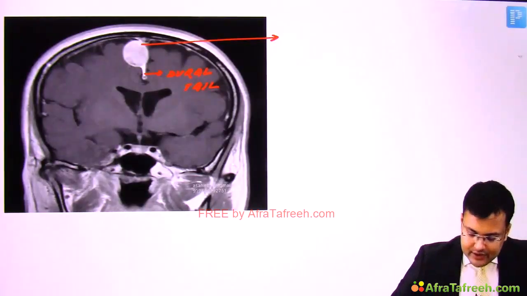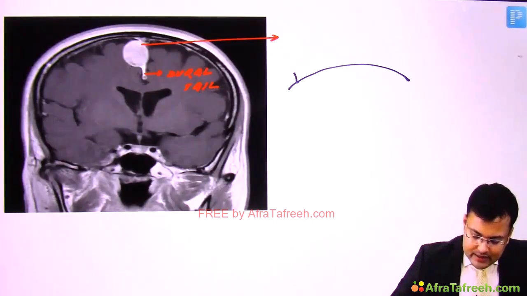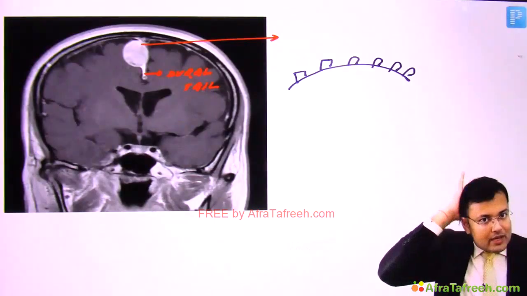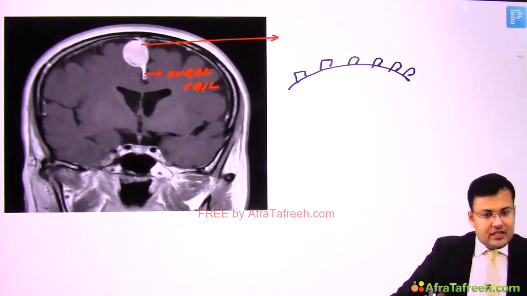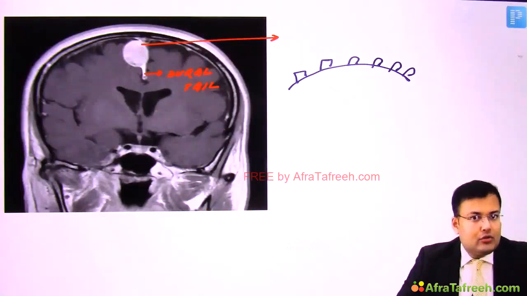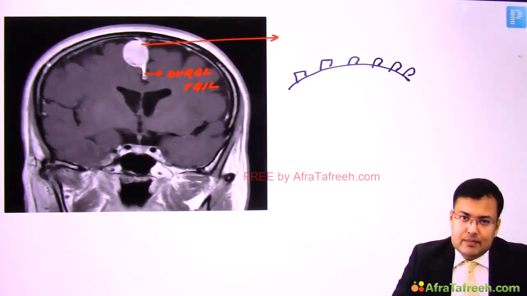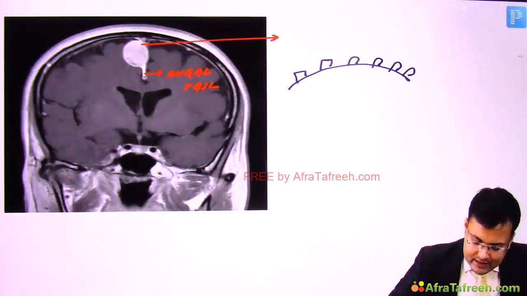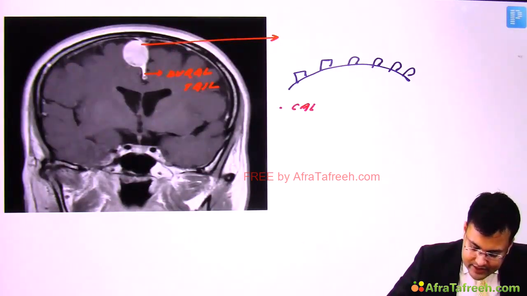What is the special feature of this meningioma? These patients have localized hyperostosis. So that is bony hyperostosis. And if you palpate the skull, what happens? You will notice that there are projections, these kind of projections, and this is also known as what? Sun ray spicules. Okay, so what are the radiological signs which are seen in meningioma? We discussed that calcification is seen in 20 to 25% patients.